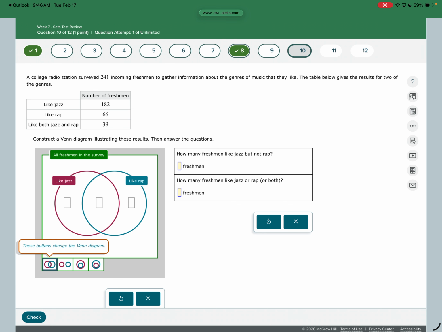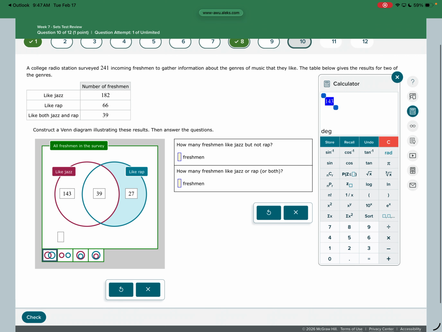Same thing with jazz. I have 182 that like jazz, but I already have 39 in this jazz circle. So 182 minus 39 would be 143. Okay, and then the last number you got to figure out is the number on the outside. There are 241 people that we surveyed. You can see that in the first sentence there, first few words. We have 143 minus 39 minus 27 already in the circles. So there are 32 that are outside there. So I'm going to go back to that on my calculator screen. But you got to add up everything in the circles and subtract it, or just subtract it individually like that.